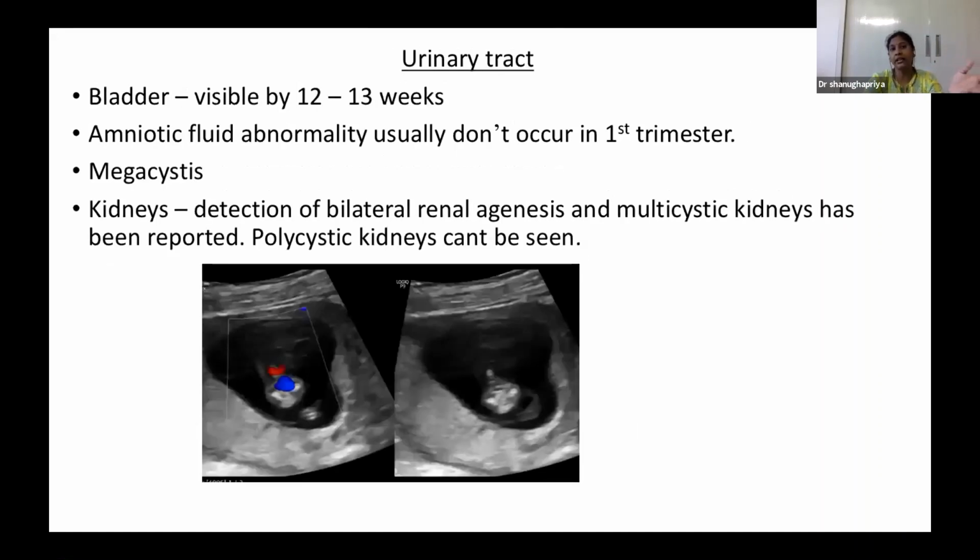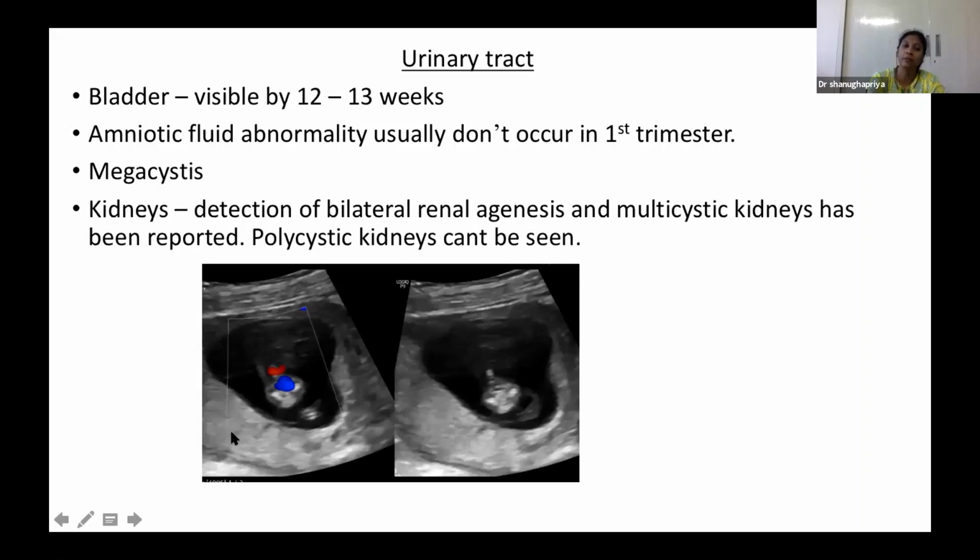Coming to the urinary tract, by 12 to 13 weeks we see the urinary bladder. By looking at the urinary bladder, we can rule out megacystis or anything else, and any abnormal bladder outlet obstruction we can evaluate. In the first trimester, the amniotic fluid is not dependent on fetal urination.